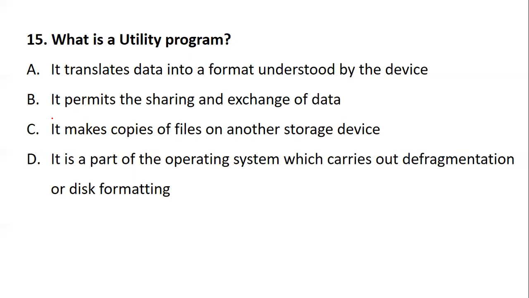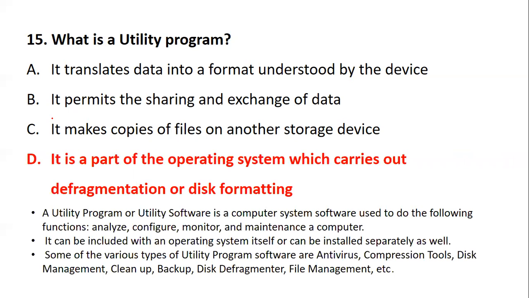Okay, I'm just waiting for everyone to come up with the answer so that you will understand what a utility program is. Let's see. So a utility program is a part of the operating system which carries out defragmentation or disk formatting. Basically, it is computer system software used to analyze, configure, monitor, and maintain a computer. It can be included with the operating system itself, or it can be installed separately as well.